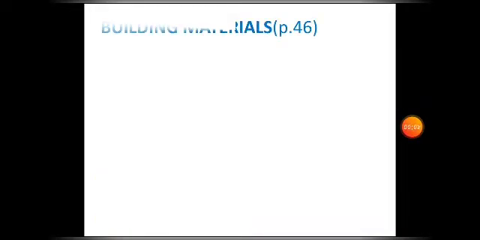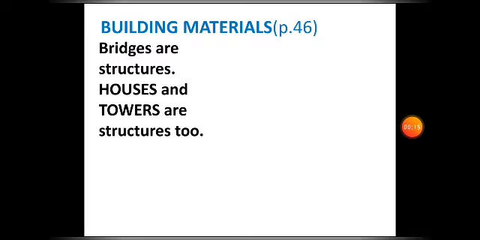Proceed now to page 46 of your book. On this page, we are going to study the different materials that are used in building houses and buildings. Last week, we talked about bridges, and we say that bridges are structures. Houses and towers are structures too.